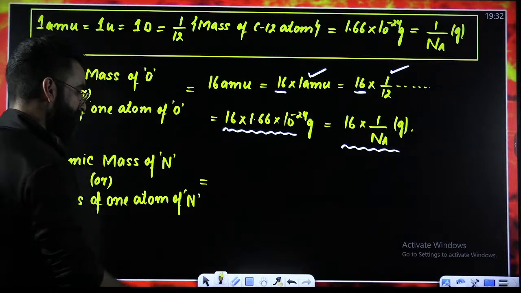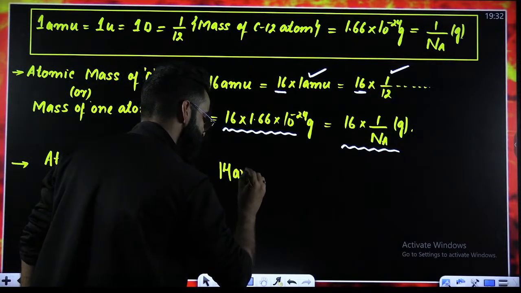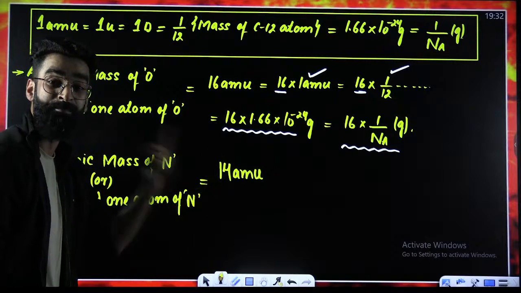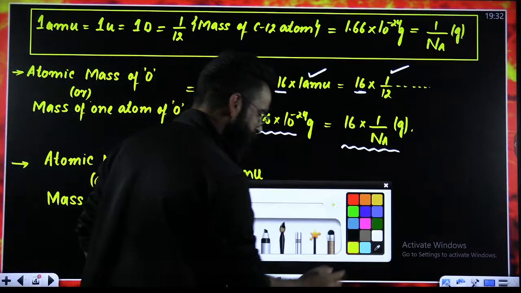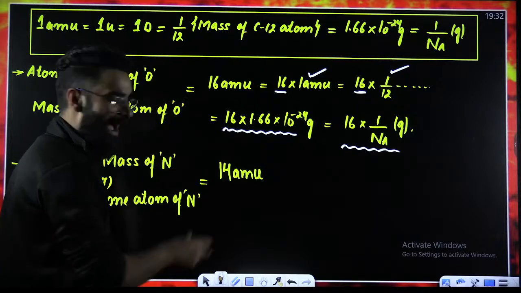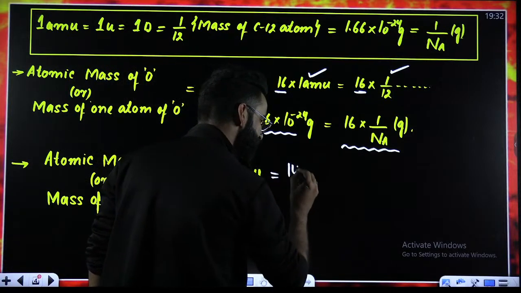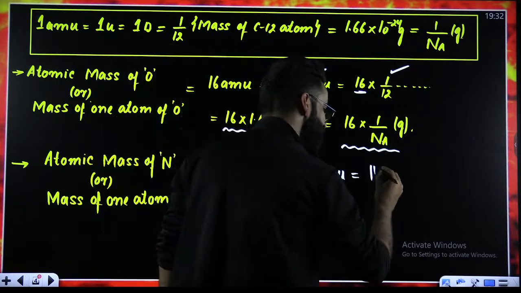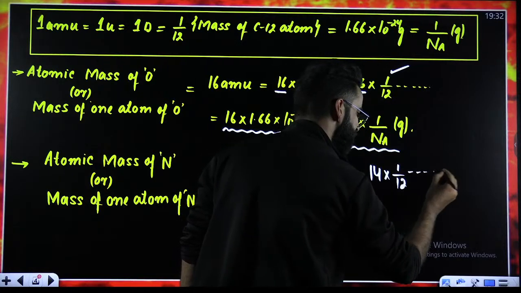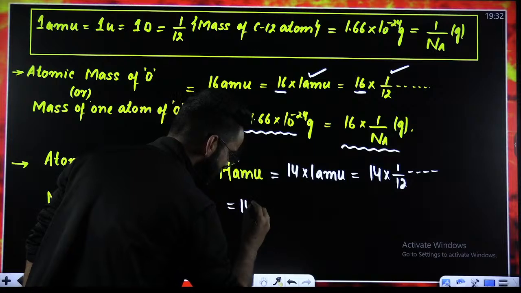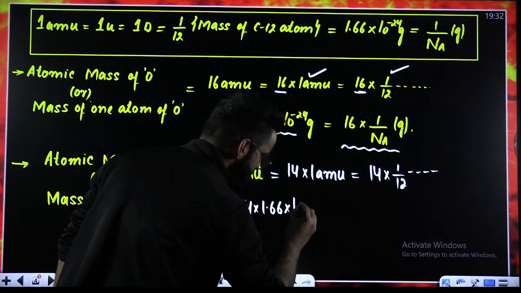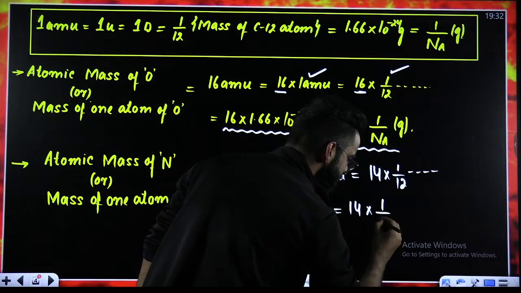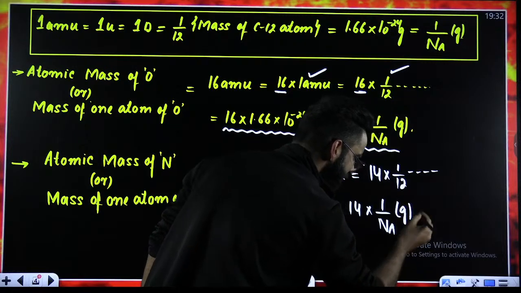And I believe you all will be knowing that the atomic mass of nitrogen is nothing but 14 AMU. Now, what is the meaning of this 14 AMU? In order to understand it, I need to break this 14 AMU as 14 multiplied by 1 AMU. Instead of 1 AMU, I can write 1 by 12th of the mass of carbon-12 atom. Instead of 1 AMU, I can write 1.66 into 10 raised power minus 24 grams. Instead of 1 AMU, I can write 1 divided by Avogadro's number, and the units will be in grams.